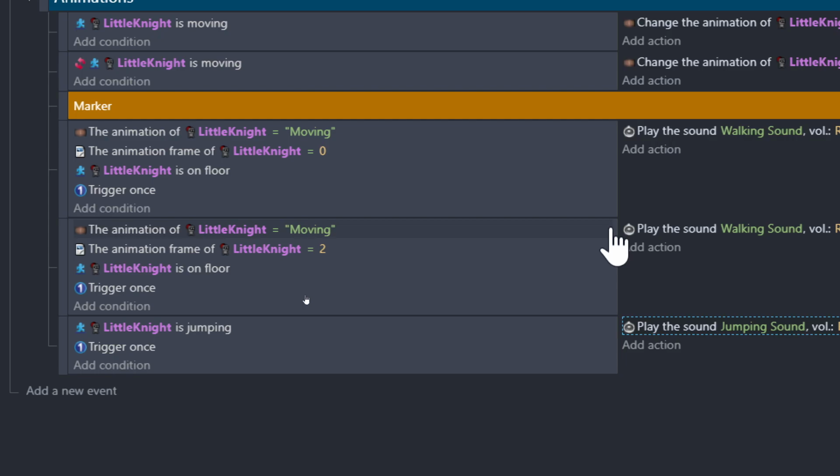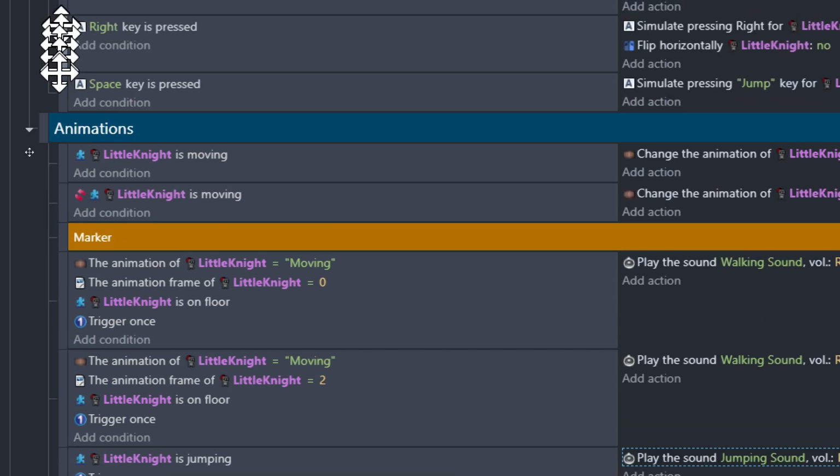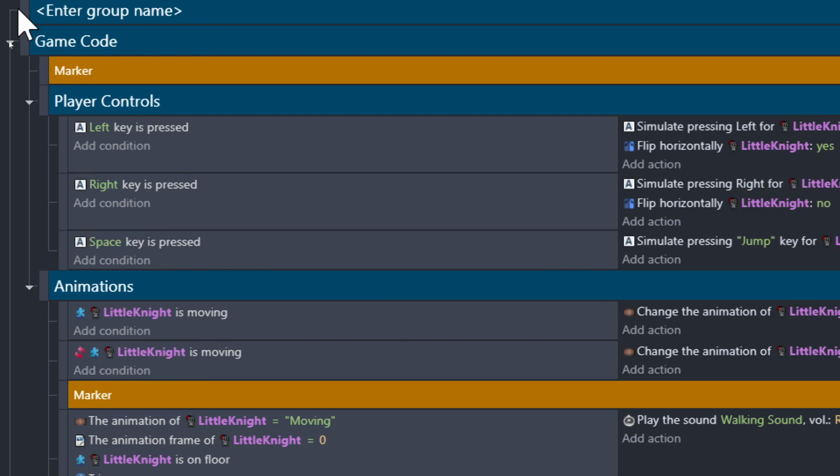We could already optimize our events for performance, but we're going to do that later on, maybe in a video just for performance. Till then, okay, let's save.